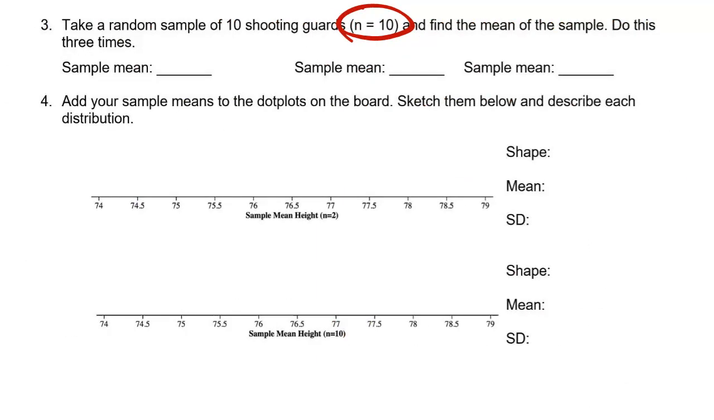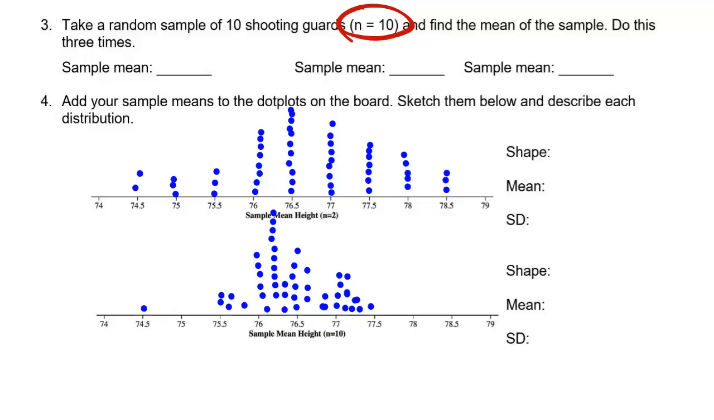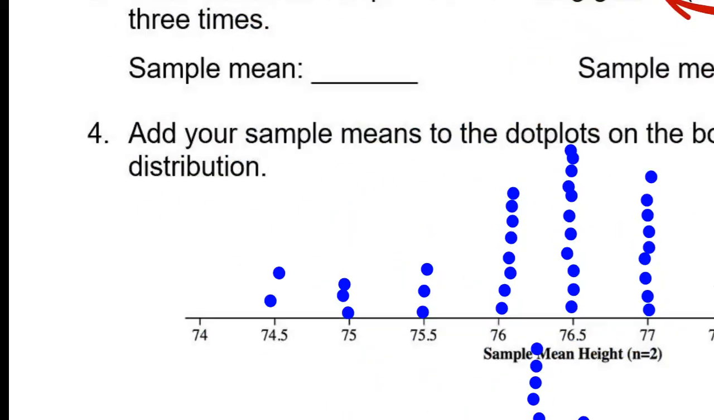So you're going to calculate 3 averages, samples of size 2, come and put your dots on the board, and then you're going to do 3 samples of size 10. Please make sure that you're not averaging the numbers that the calculator gives you. You are taking the numbers that the calculator gives you and using those to go find the players and averaging those heights.